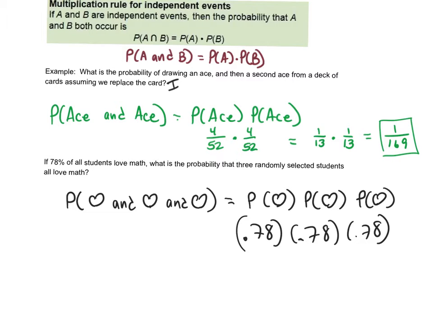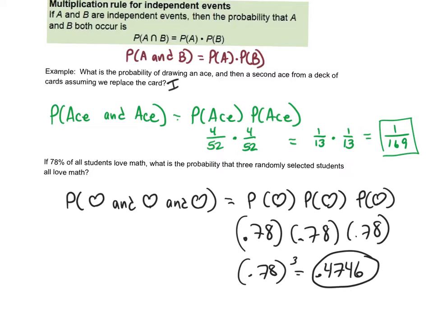And since these are just decimals, I'll just multiply them. 0.78 to the third power is going to be 0.4746. So about a 47.46% chance that if there's a 78% chance a random student loves math, that 3 of them would love math. Now this one's a really pretty easy one.